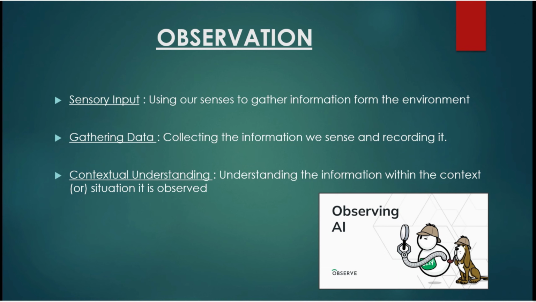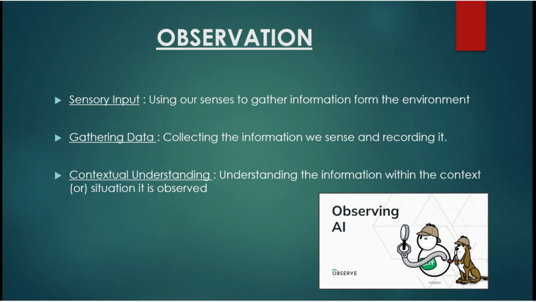And the next one is gathering data. Gathering data is nothing but collecting the information we sense and recording it. For example, a weather station gathers data by measuring temperature, humidity, and wind speed, then records this information to predict weather patterns and inform forecasts. This process helps us understand and respond to environmental conditions.